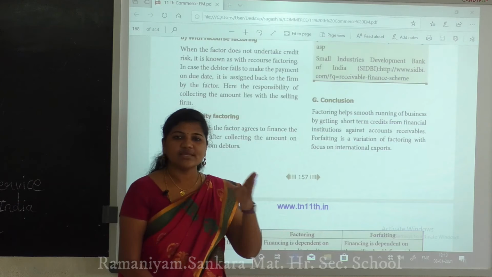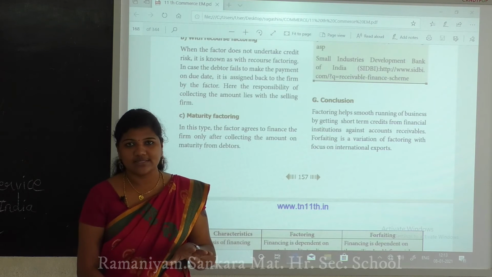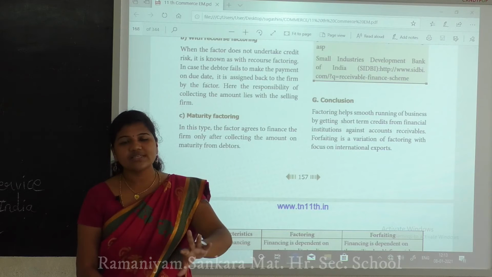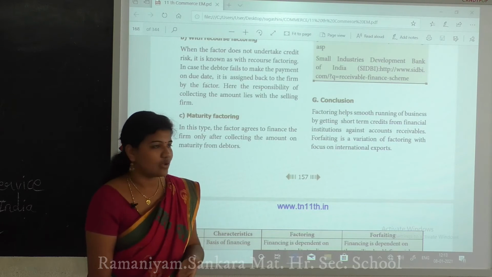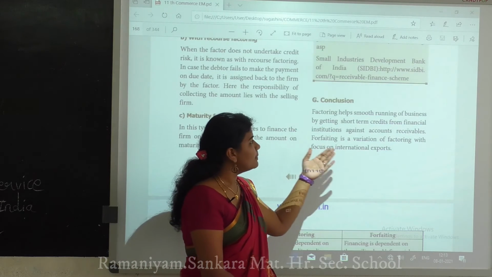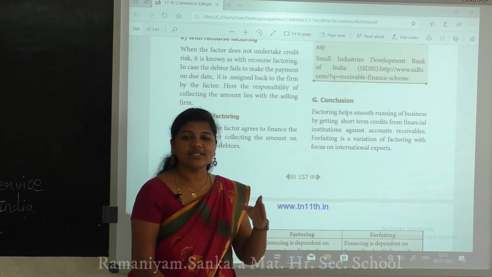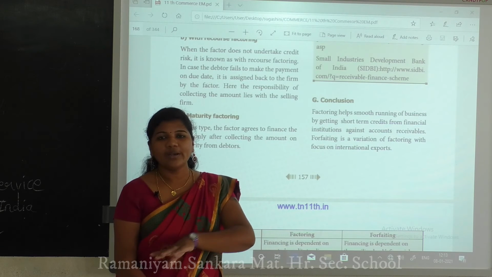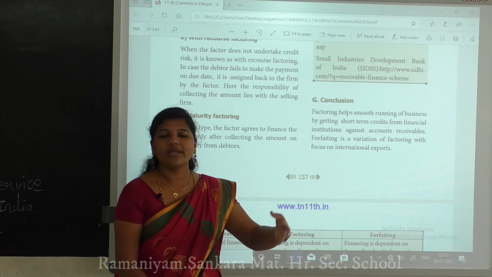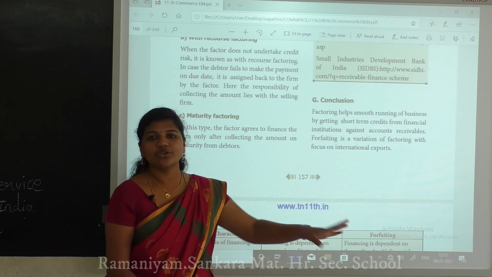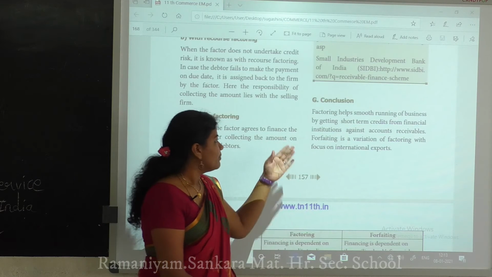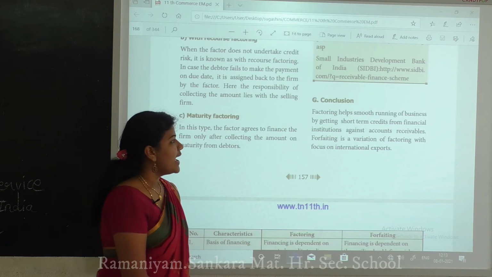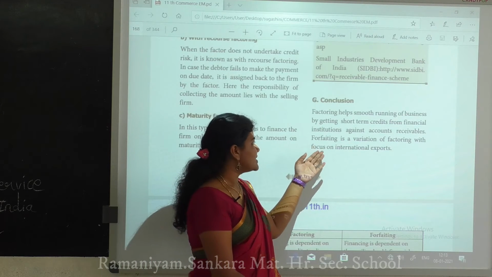Factoring gives step-by-step ideas: what is the first step, what is the second step. In that way it helps the smooth running of business, without stopping anything in between. Smooth running means from opening to ending, nothing stops in between, by getting a short-term credit from financial institutions against the account receivables.